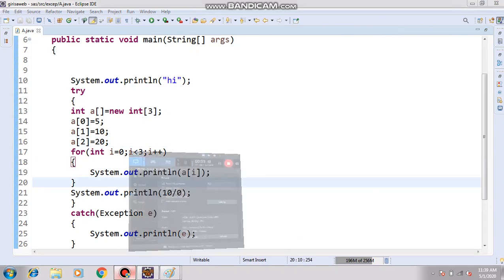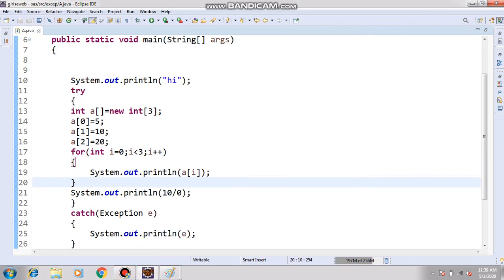So at a time we cannot execute multiple exceptions. Only one exception will be executed at a time. Another question may arise here: what do we have to do if we want to print multiple exceptions at a time? We can use the try and catch block again. If you use multiple try and catch blocks, we can print multiple exceptions at a time.